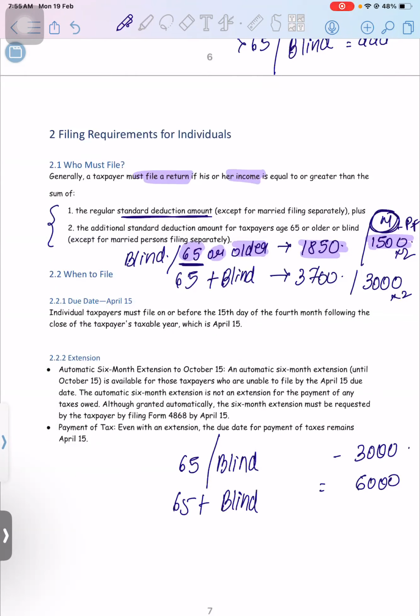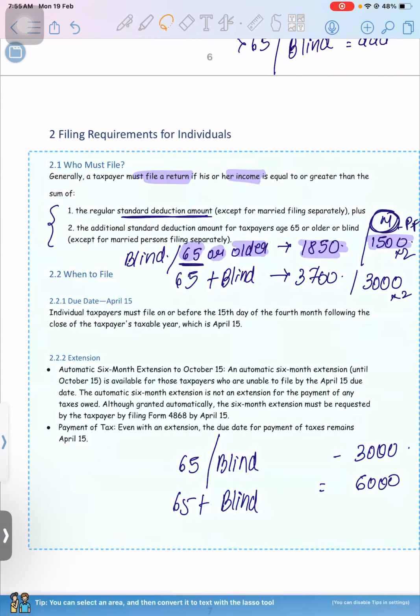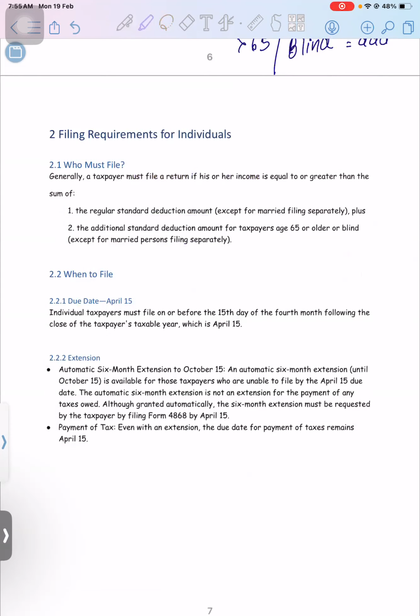So you have to check if you already have this standard deduction, okay, plus additional standard deduction. If it is more than the limit specified, then you need to file the tax return.